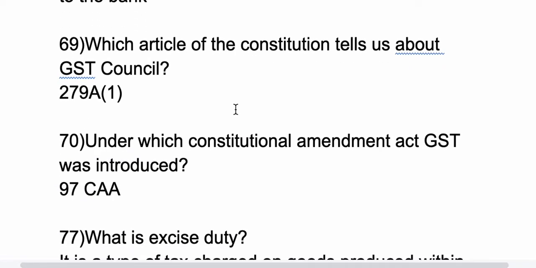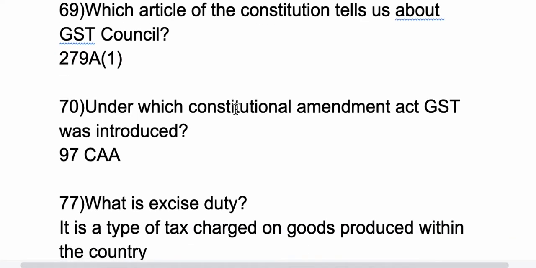69th question, which article of the Constitution tells us about GST Council? It is Article 279A Clause 1. 70th question, under which Constitutional Amendment Act was GST introduced? GST was introduced under the 101st Constitutional Amendment Act.